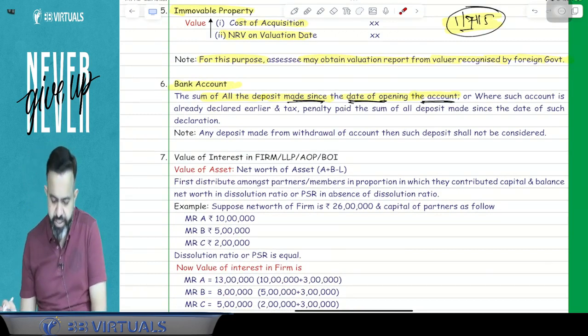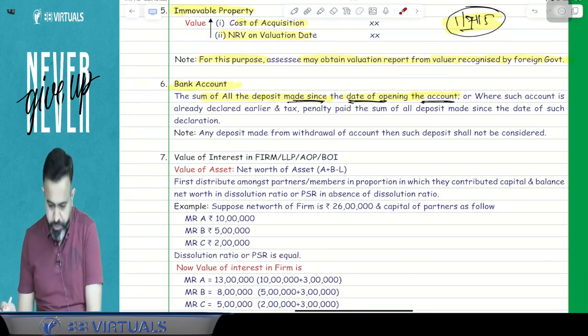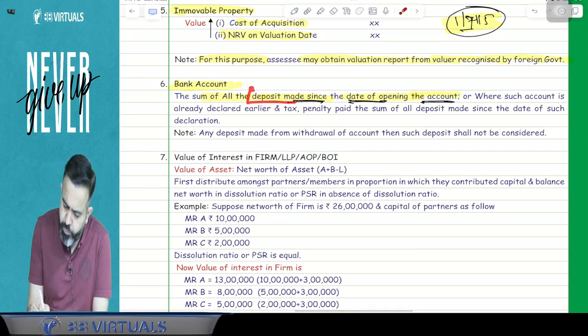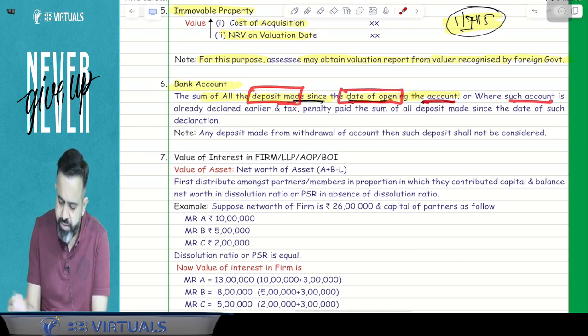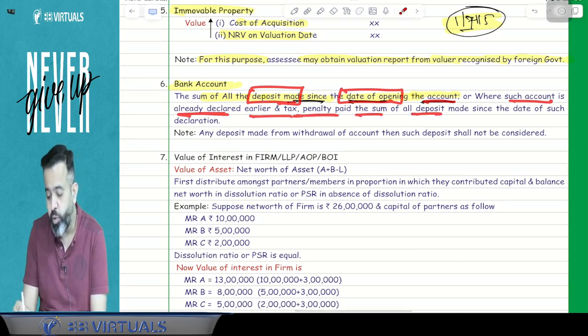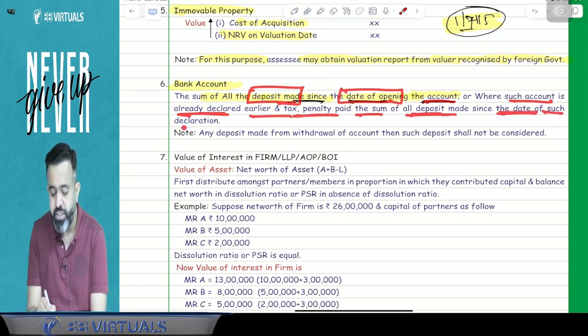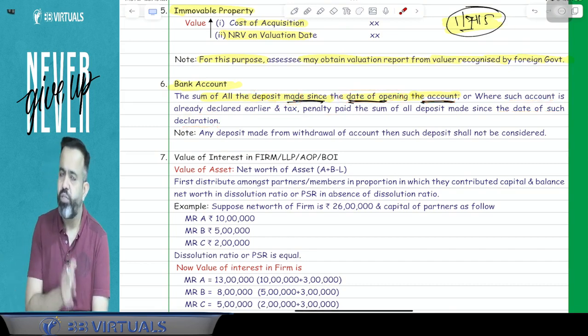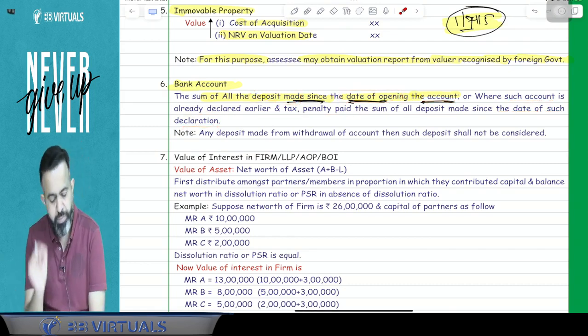So what this point says, pay attention. Bank account: the sum of all deposits made since the date of opening the account, and where such account is already declared earlier and tax and penalty paid, the sum of all deposits made since the date of such declaration. Means after declaration, whatever amount is deposited, only that will be considered.